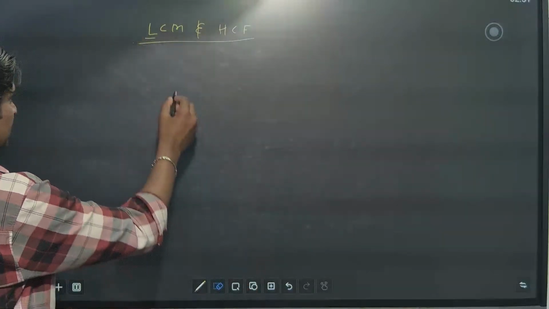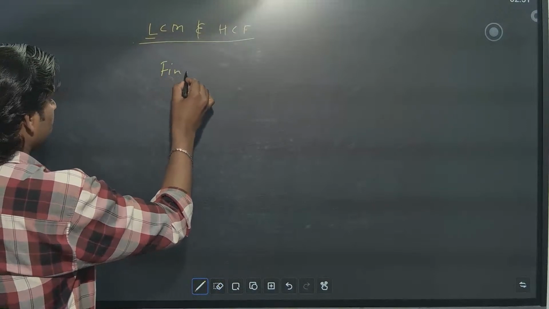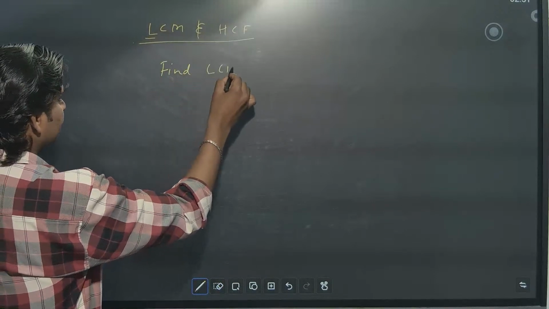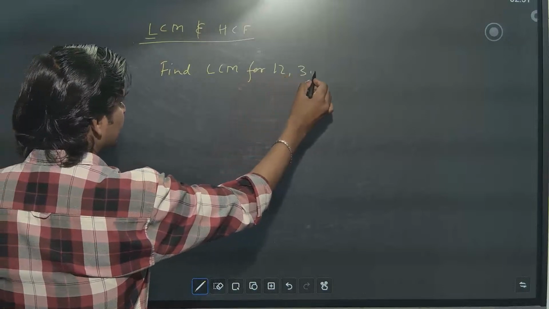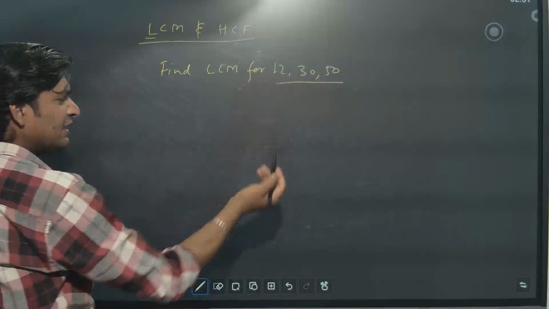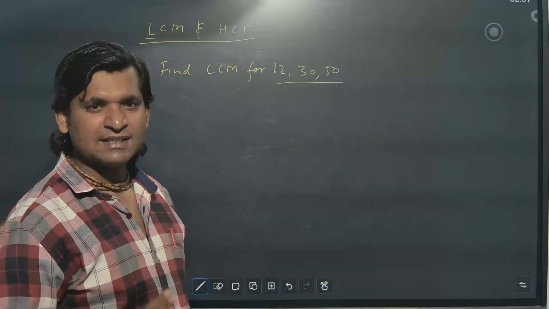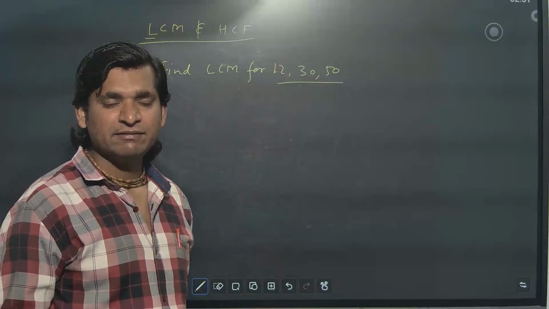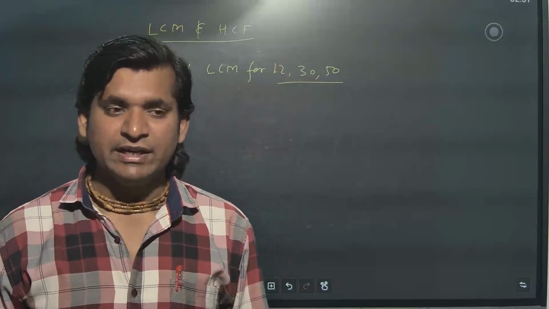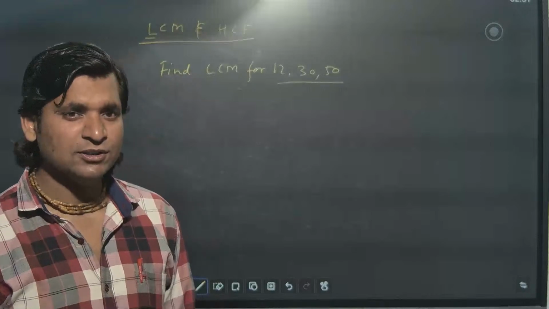They can ask, find LCM for 12, 30, 50. No issue. They can also ask to find the HCF for three numbers. But when they tell you to verify the relationship between HCF and LCM, they will give only two numbers.